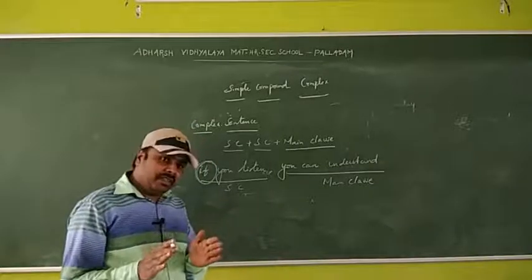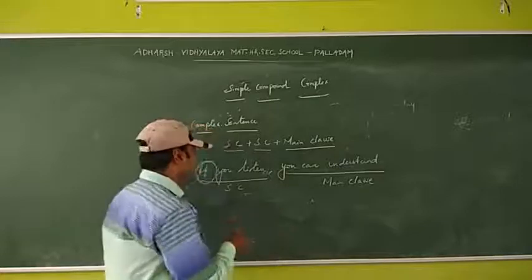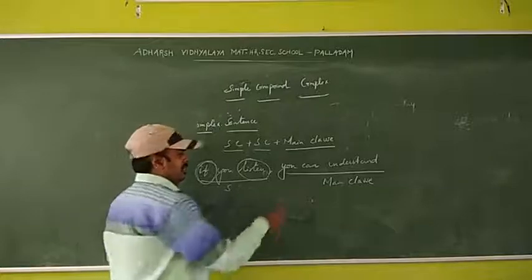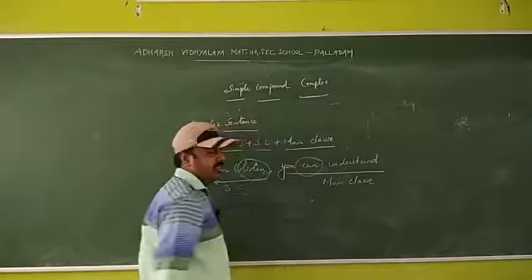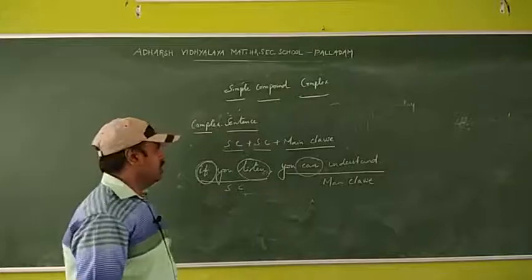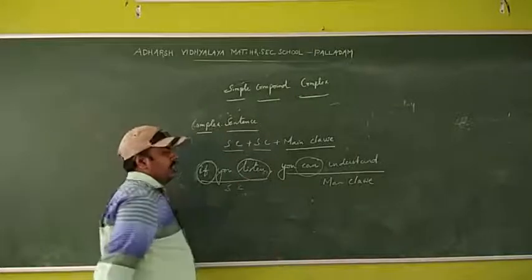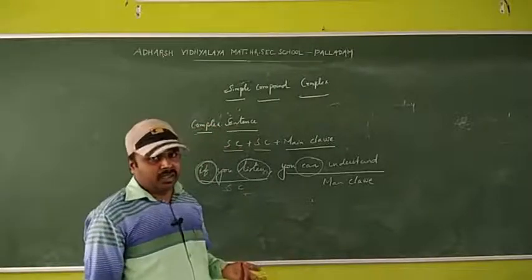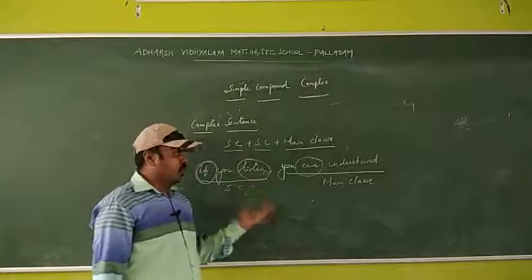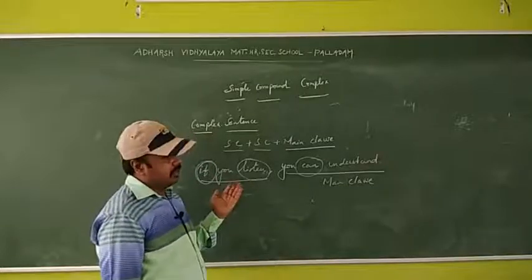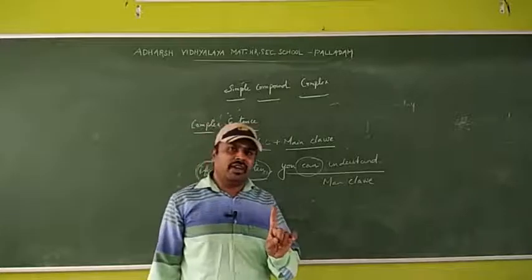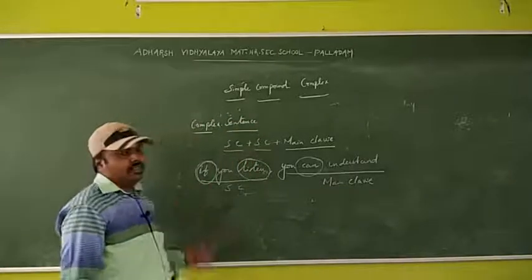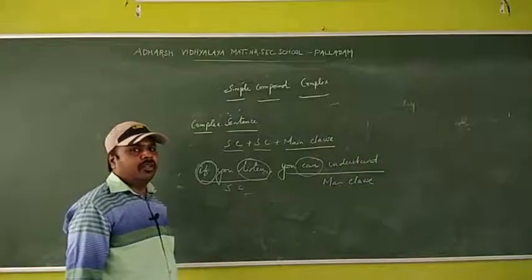Okay, a complex sentence also has two finite verbs. Here, listen is simple present tense, and can is also present tense. So two finite verbs are here. Maximum 100% compound sentences and complex sentences have two finite verbs. A simple sentence has only one finite verb. Okay, can you identify the sentence as simple, compound or complex?